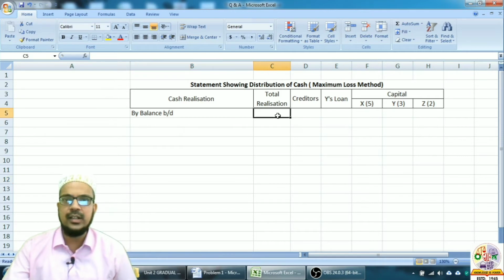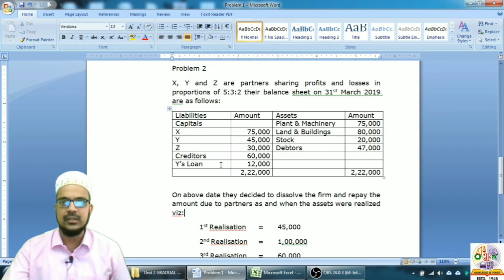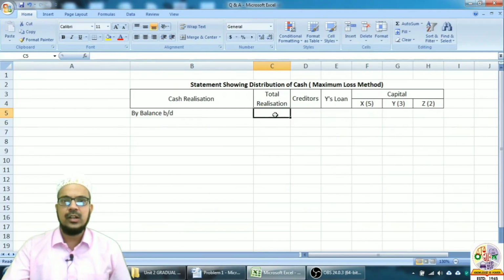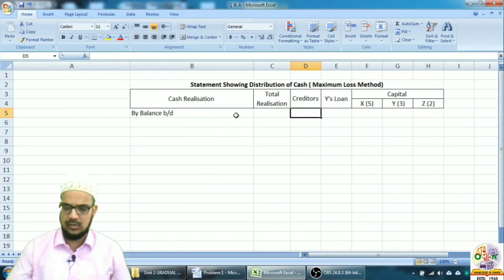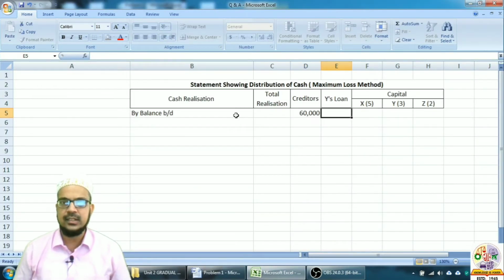So now we will write the balances brought down. Okay, so balances are: creditors are for 60,000, so for creditors I will write 60,000.